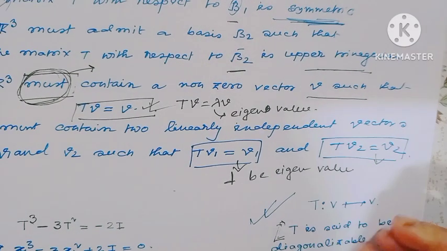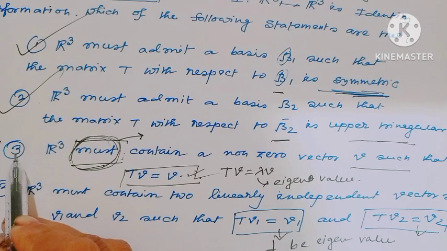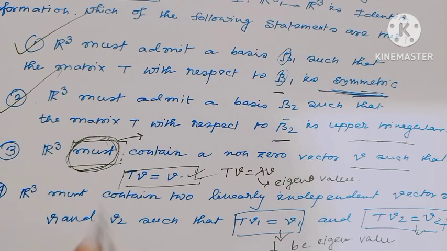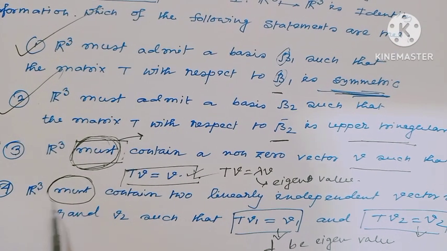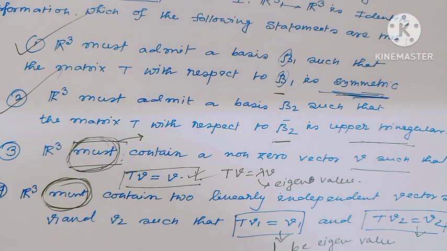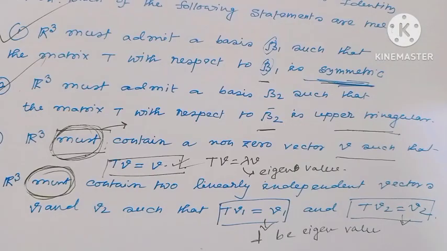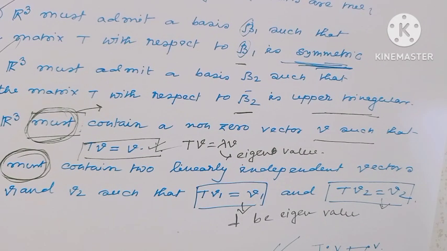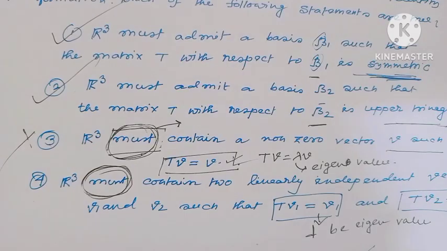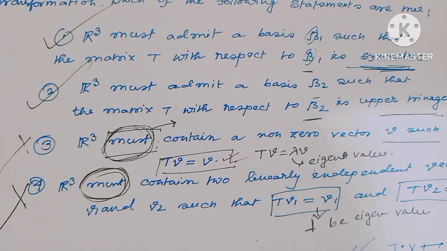Similar to option 3, since it also says must, we cannot say there always exist two linearly independent eigenvectors V1 and V2 such that 1 is an eigenvalue. So option 4 is a wrong option.